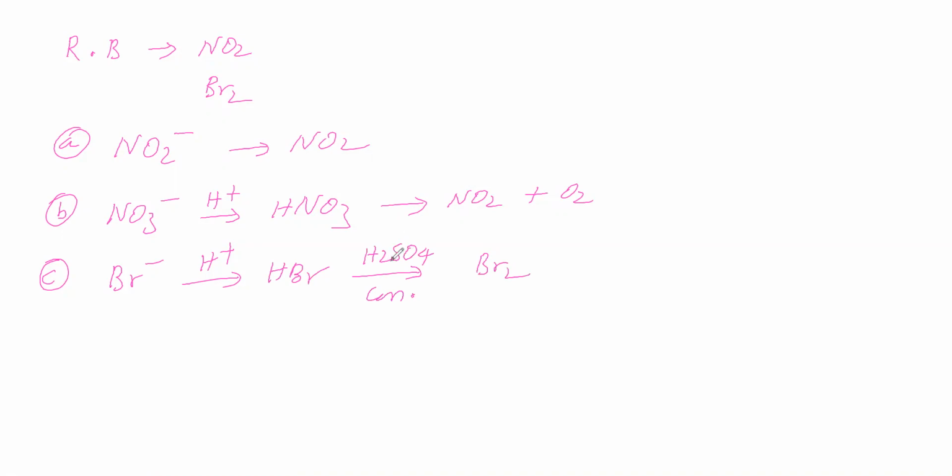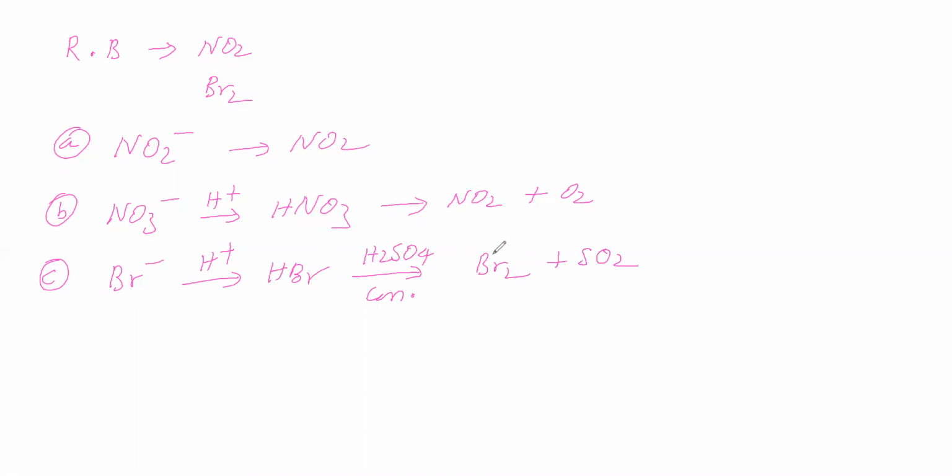In sulfate, sulfur undergoes reduction to give sulfur dioxide gas. Redox reaction is possible. So bromine is available. This bromine is a reddish brown color and has a pungent smell.